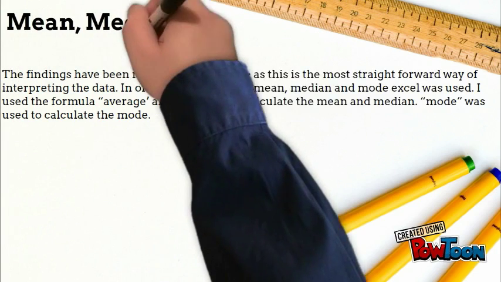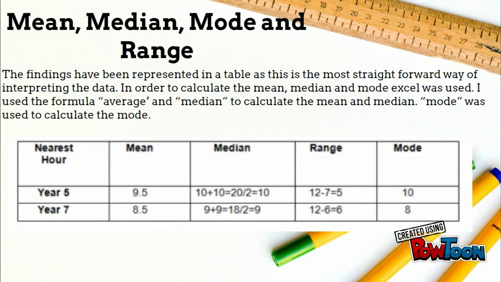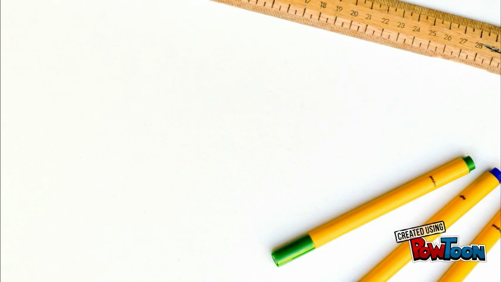The mean, median, mode and range was formulated using Excel. As you can see, the results are all close in data, with only one number difference for the mean, median and range and 2 for the mode.